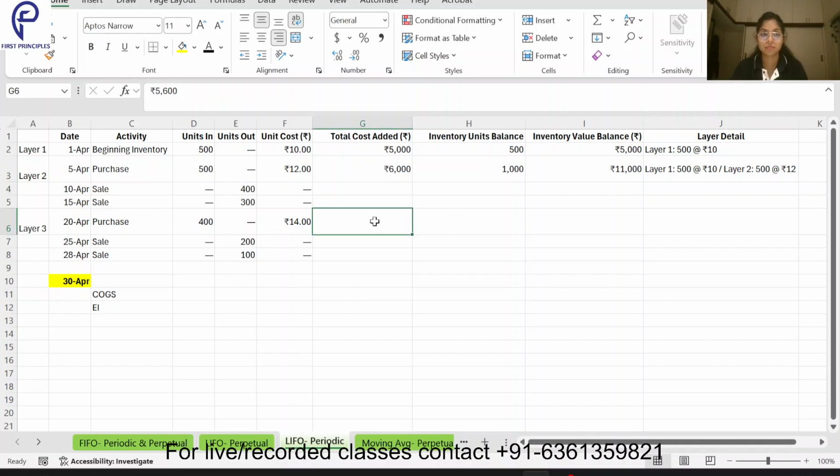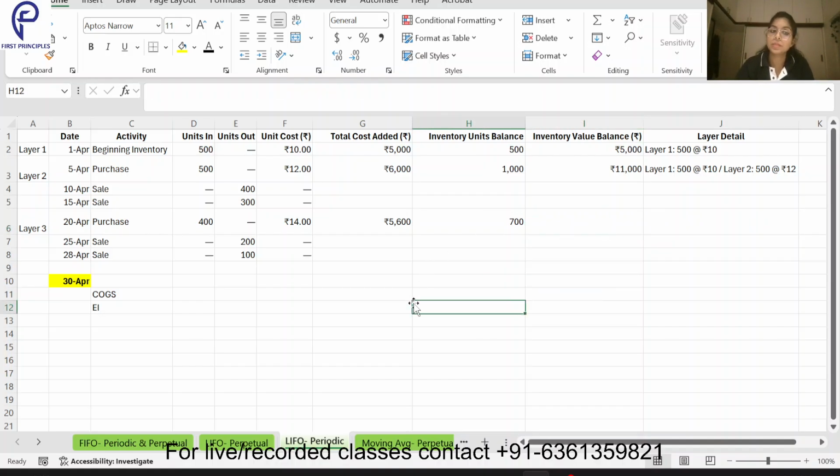Now the next purchases will be my third layer. What is the total cost added? 5600. What is the inventory unit balance? It is 700. Then what is the inventory value balance? We'll calculate later on. I hope this is clear up till here to you guys.